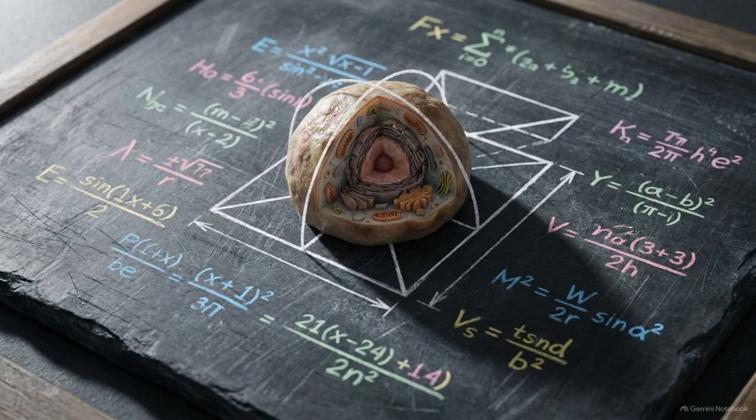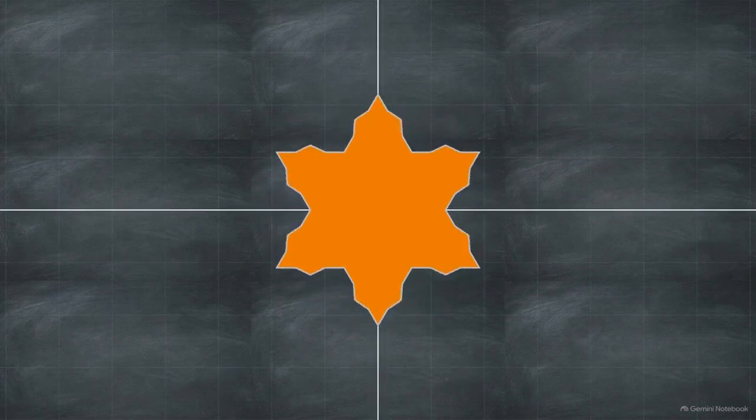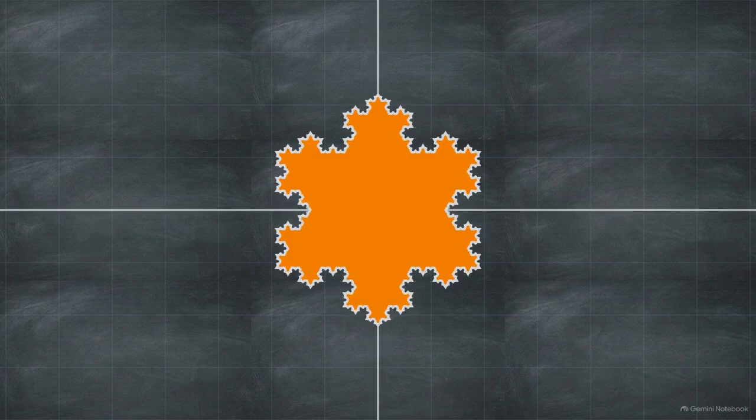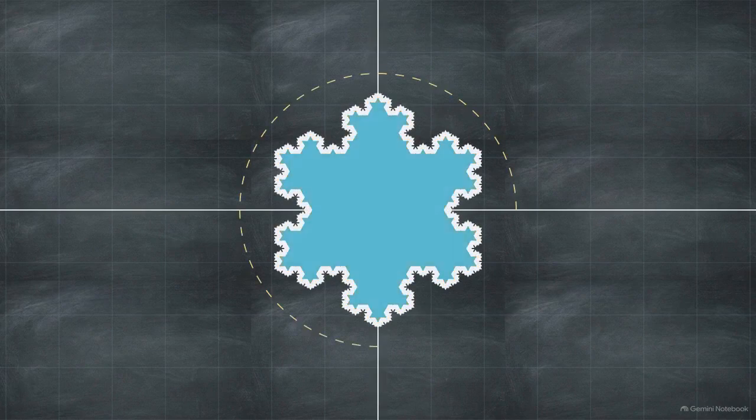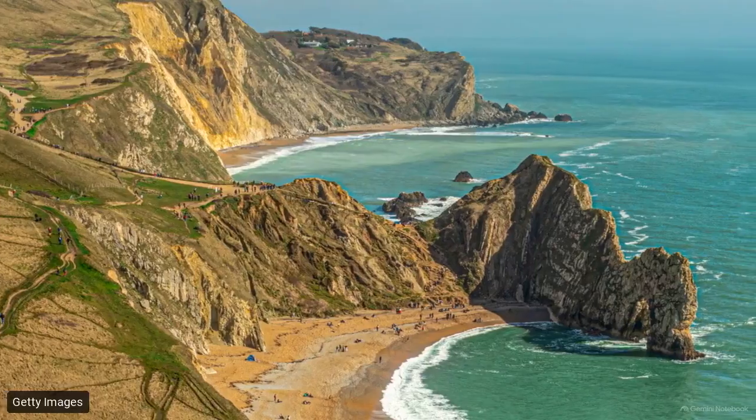epistemological trap. This animation demonstrates how a boundary can possess fractal properties while its internal volume remains entirely non-fractal. The perimeter of a Koch snowflake stretches to infinity, but it bounds a finite ordinary area. We have to separate the border from the bulk. In 1967, Mandelbrot formalized this problem of scale by asking a deceptively simple question: how long is the coast of Britain? The answer depends entirely on the ruler you use.